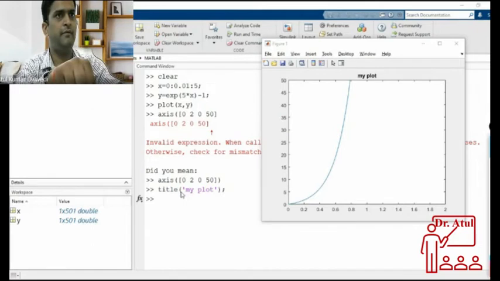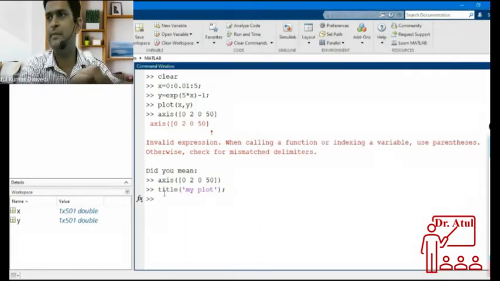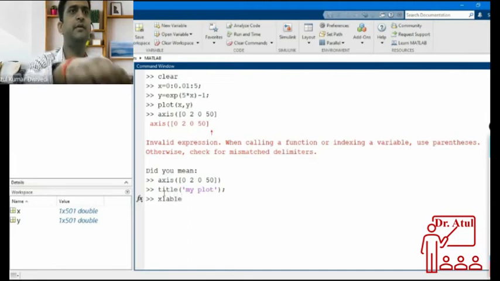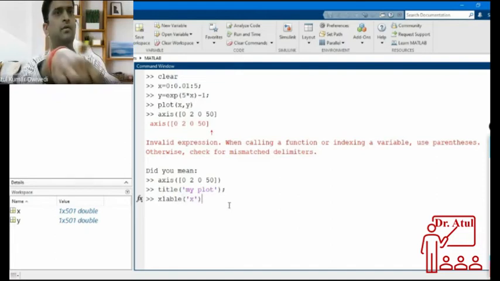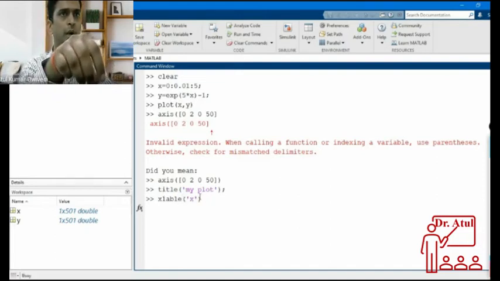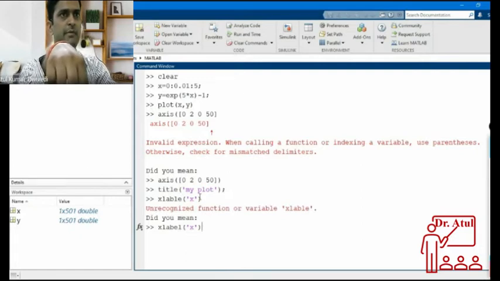Similar to that, you can have labels on X. For giving the X label, you have to write the command like this, xlabel. For giving Y, by mistake, ylabel actually should be here.